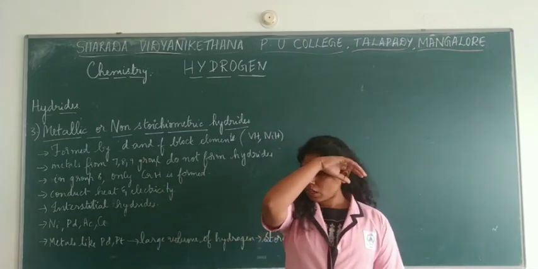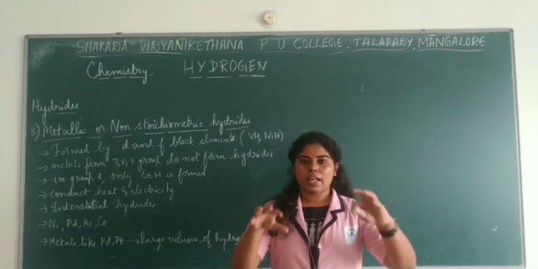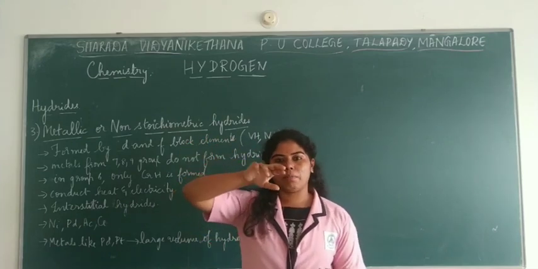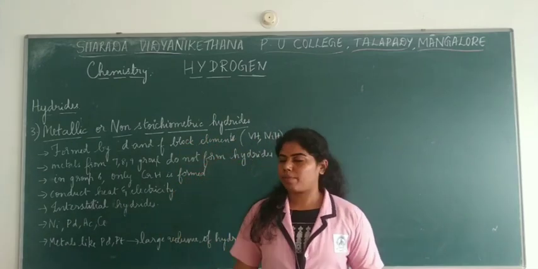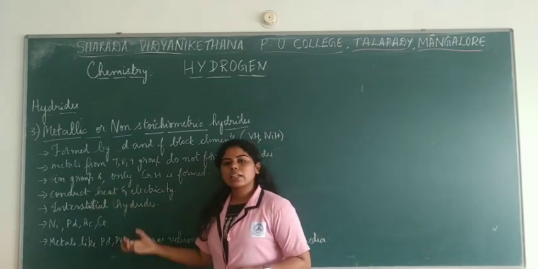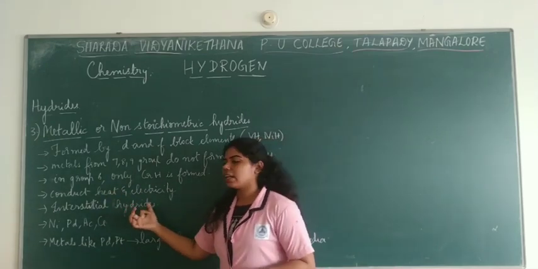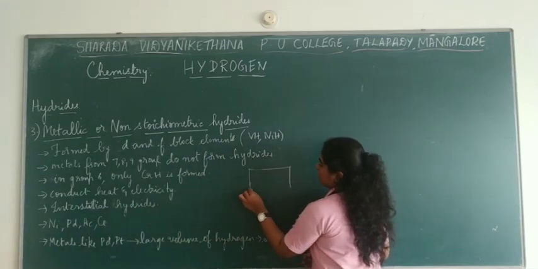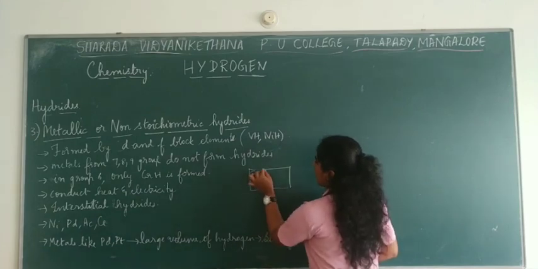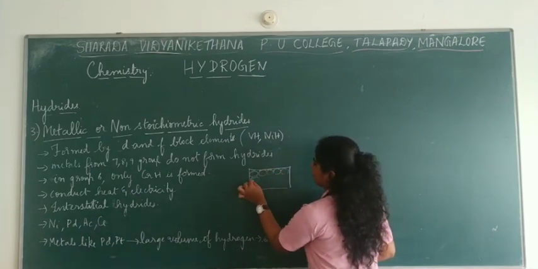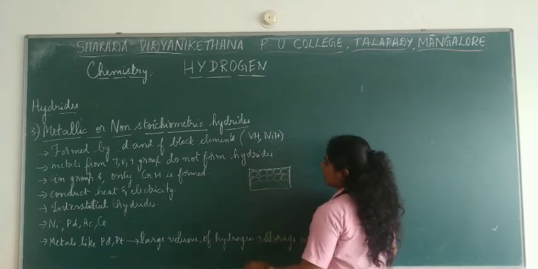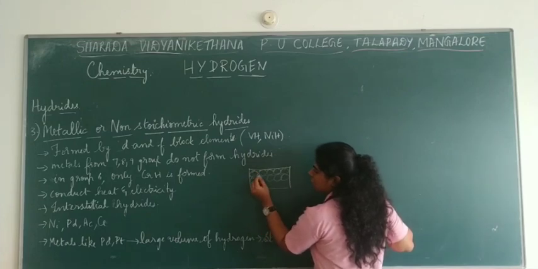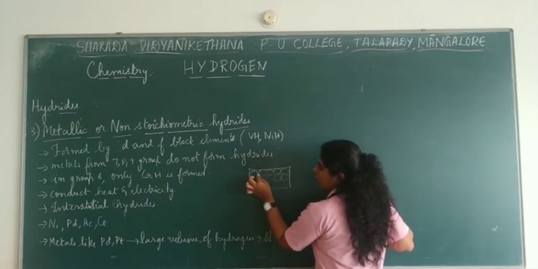And also, it was thought before that these metallic hydrides, in the sense they have formed a metal as well as a hydrogen bond, right? Here they conduct heat and electricity first of all, and if you are talking about their structure, suppose there is a metallic hydride with metal atoms present, and then you have the next layer. Now you see that there is a space between all 4 adjacent atoms, some space in between, right?